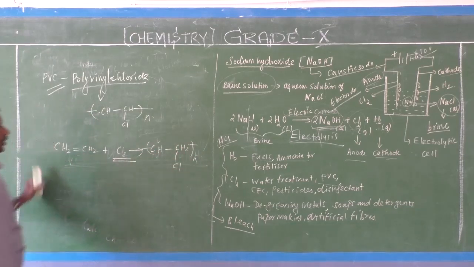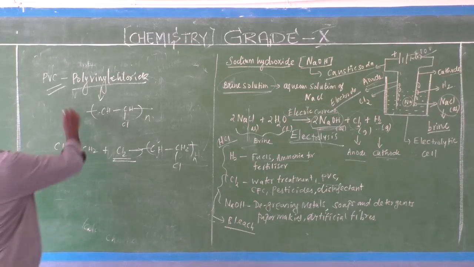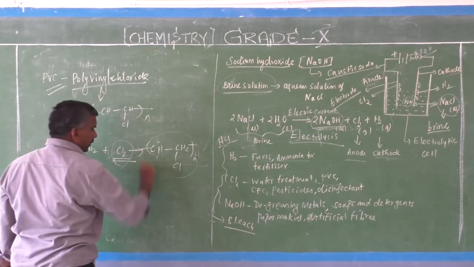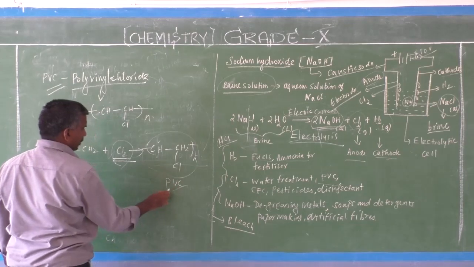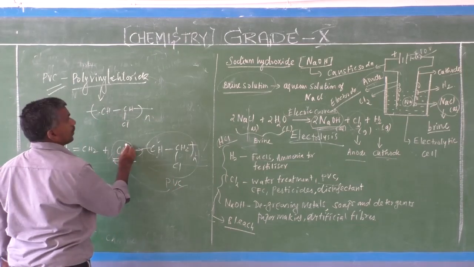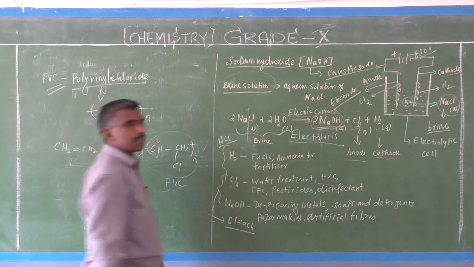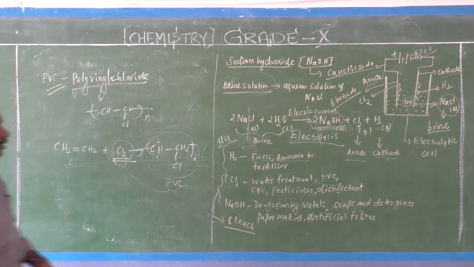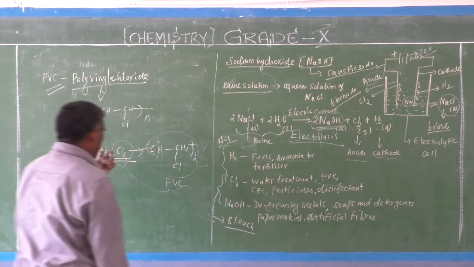Here chlorine is used. So this is the PVC. This PVC is prepared by using chlorine. This chlorine comes from the electrolysis of sodium chloride. That is PVC.